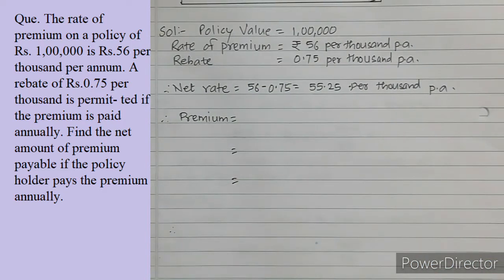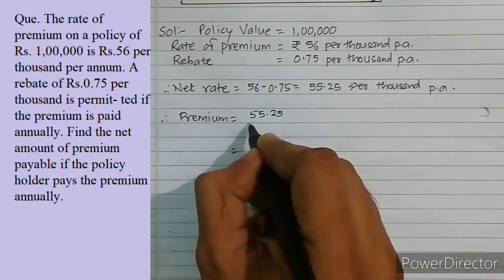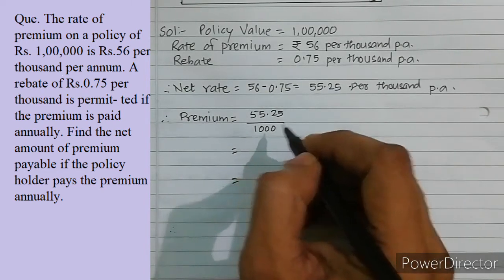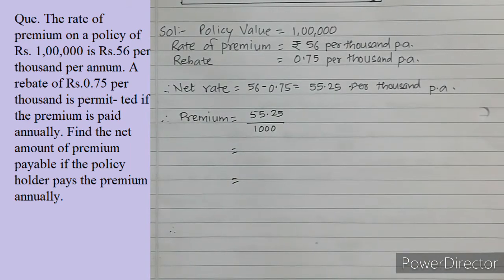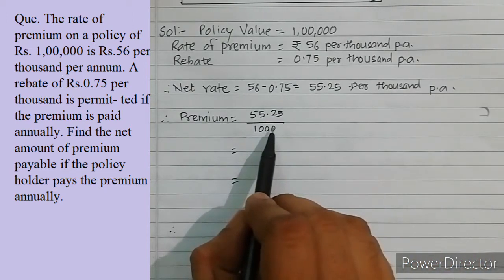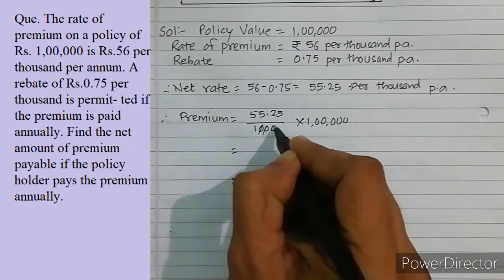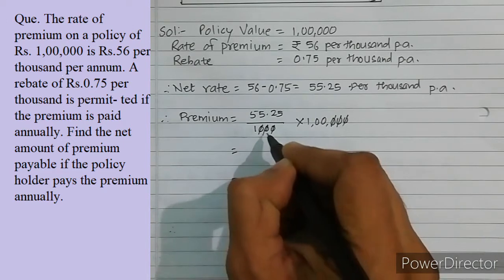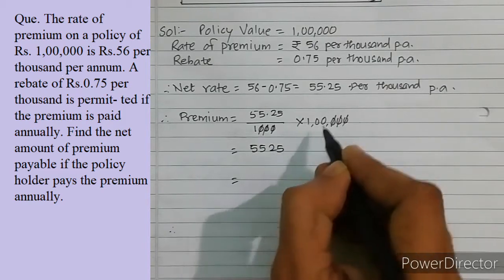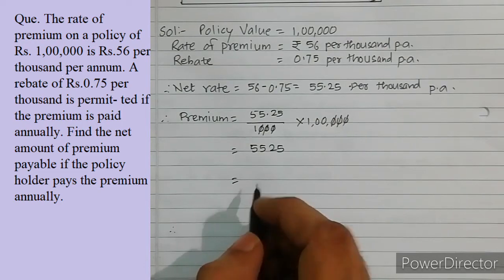Now premium for 1 lakh rupees, it is what? 55.25 divided by 1000. See, just like when we write 55.25%, it means upon 100, but when they say 55.25 per thousand, it means upon 1000, into 1 lakh. So 3 zeros cancel with these 3 zeros. So it is simply 55.25 into 100, which means moving 2 digits ahead. Okay, so that is the premium paid annually.